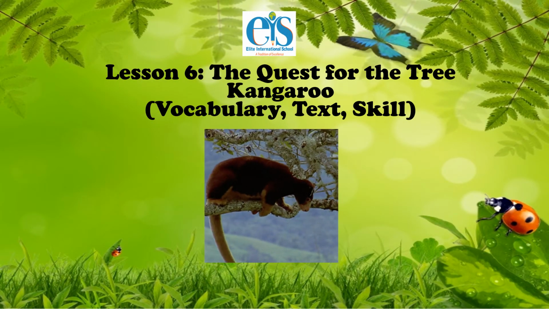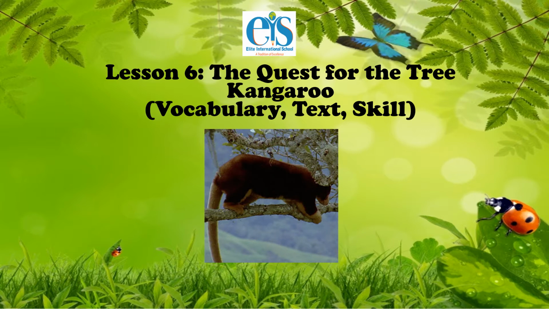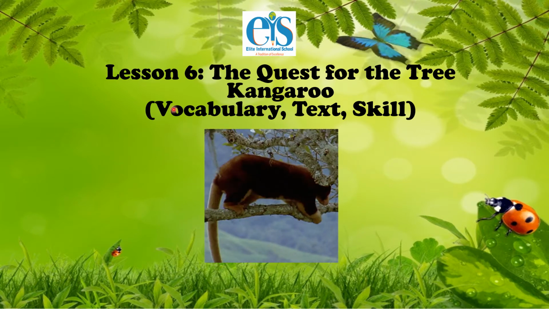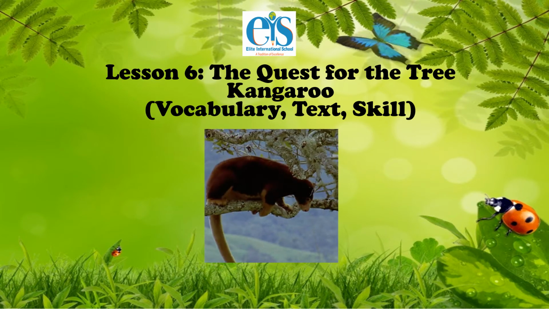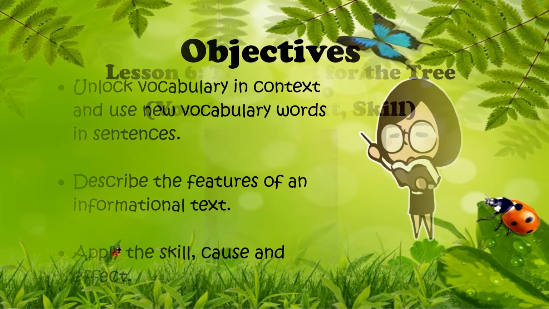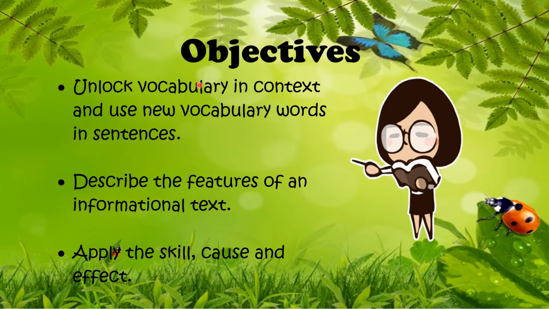Hello everyone, this is grade 5 lesson 6, the quest for the tree kangaroo. So we'll be discussing vocabulary, text, and skill of lesson 6. Our objectives are unlock vocabulary in context and use new vocabulary words in sentences, describe the features of an informational text, and apply the skill, cause and effect.